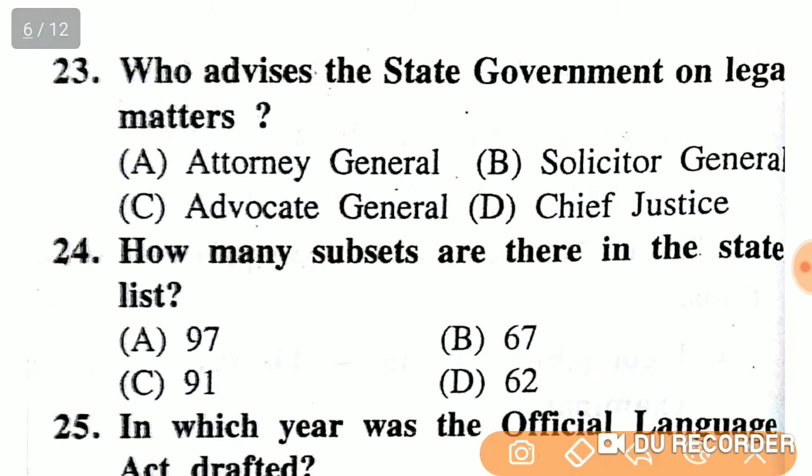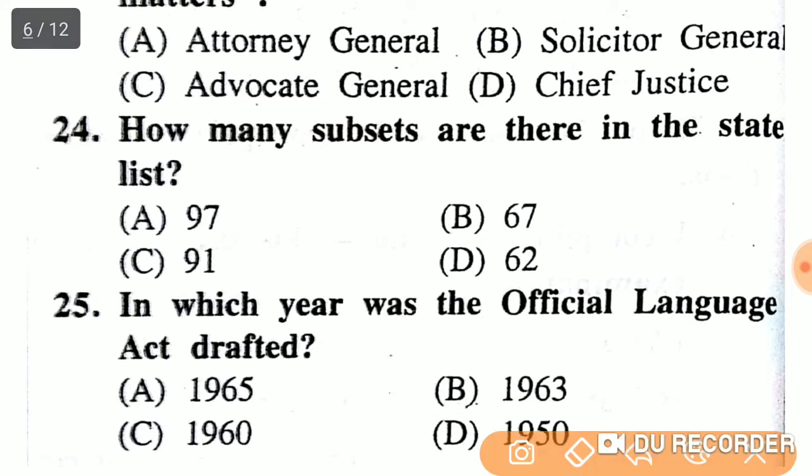Who advises the state government on legal matters? Attorney General, Solicitor General, Advocate General, Chief Justice. The right answer is option C, Advocate General.